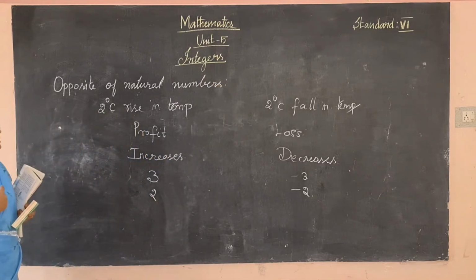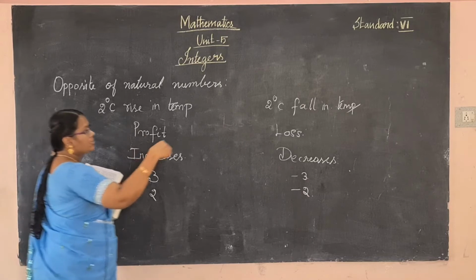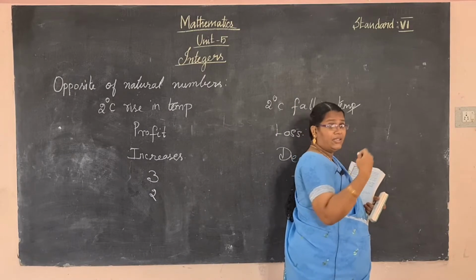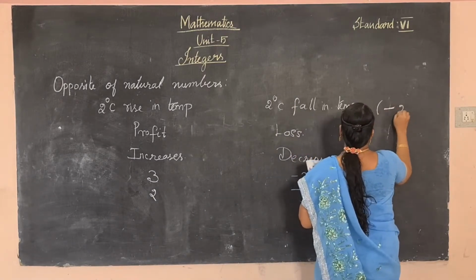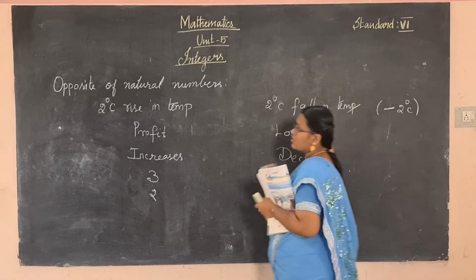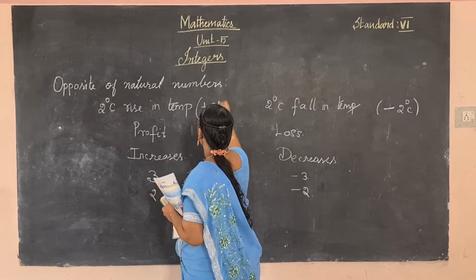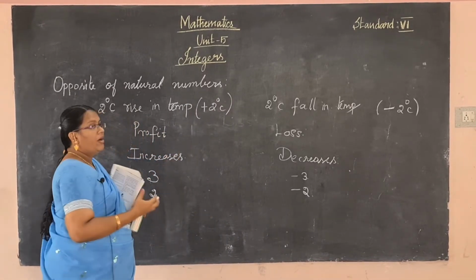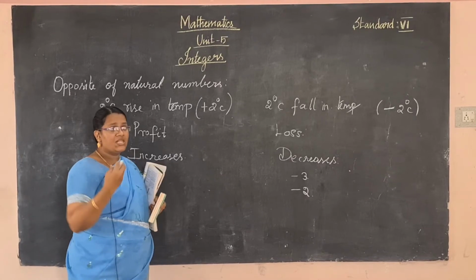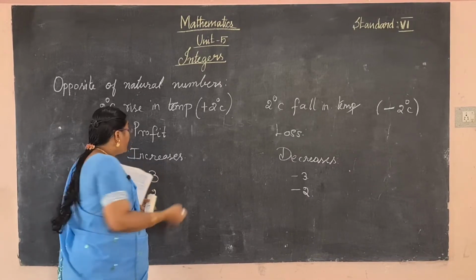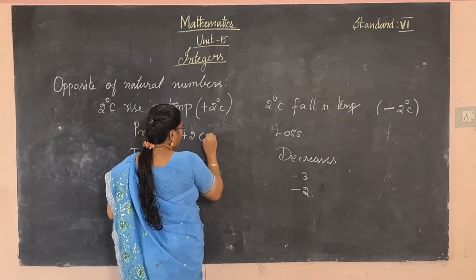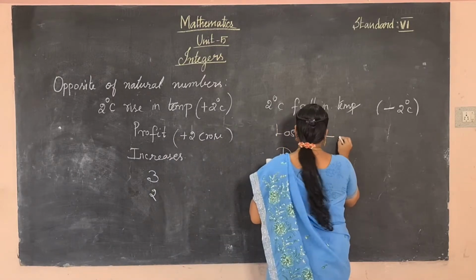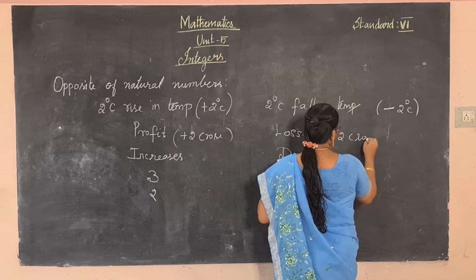Okay, so 2 degrees Celsius rise in temperature, 2 degrees Celsius fall in temperature. So fall means decrease. So fall means here minus 2 degrees Celsius, and rise here means plus 2 degrees Celsius. Okay, profit means I got a profit in business of 2 crore. So what we do? Plus 2 crore. Okay. So loss means minus 2 crore.